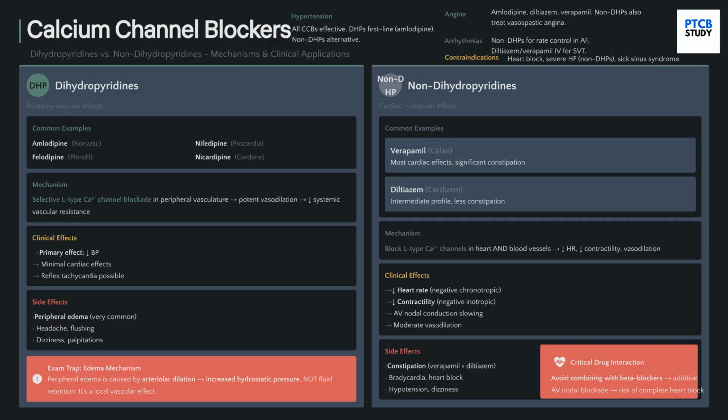Calcium channel blockers are split into dihydropyridines, DHPs, and non-dihydropyridines, non-DHPs. DHPs, like amlodipine, primarily cause vasodilation and can result in peripheral edema. Non-DHPs, like verapamil and diltiazem, affect both the heart and vessels. They are used for rate control in arrhythmias and should not be combined with beta blockers.